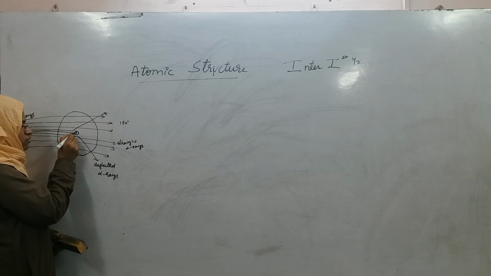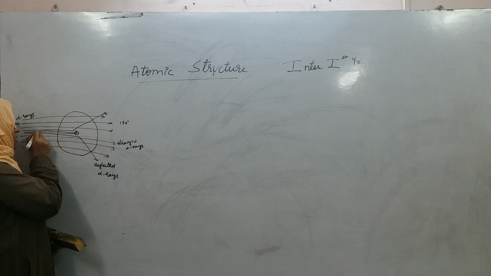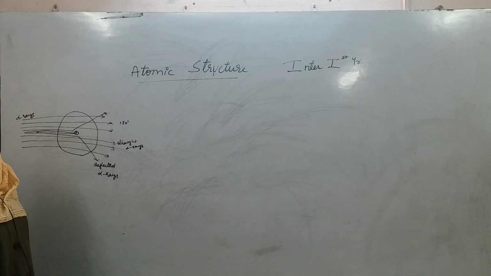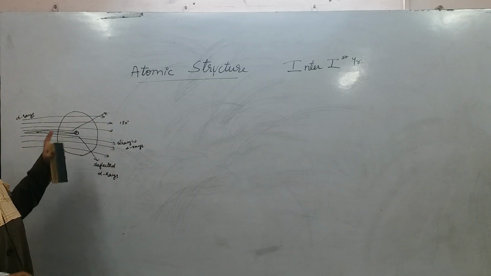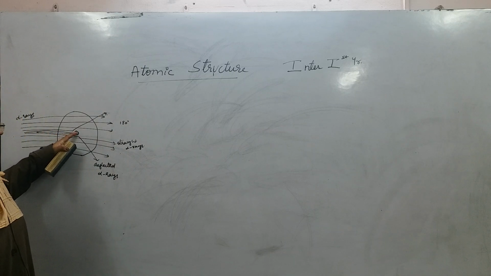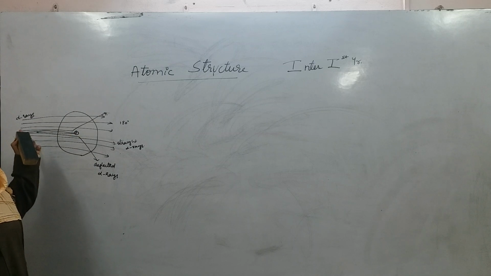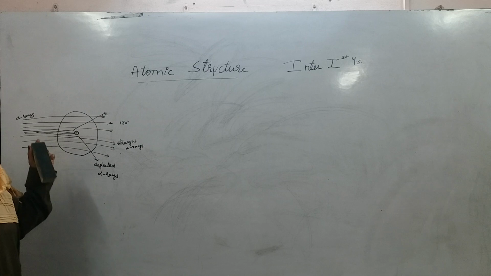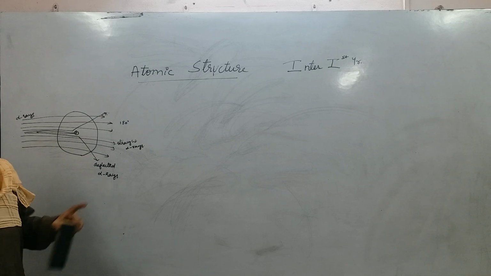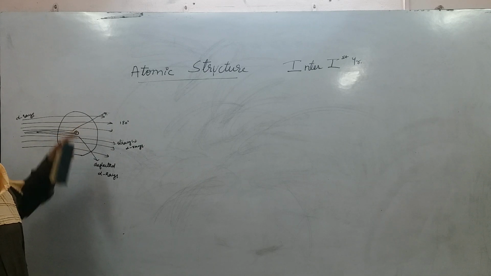So what will it do? It will revert back, by an angle of 360 degrees. The chance of one ray hitting the nucleus and coming back in the same direction is very small. In fact, it is negligible. Out of 1000 alpha rays, only one can happen to be like that, right.